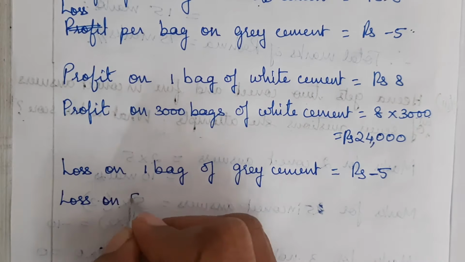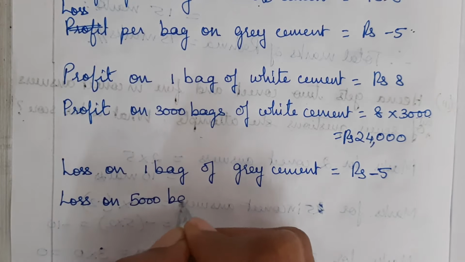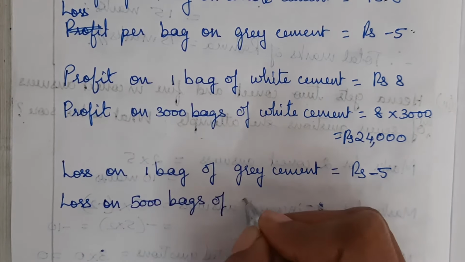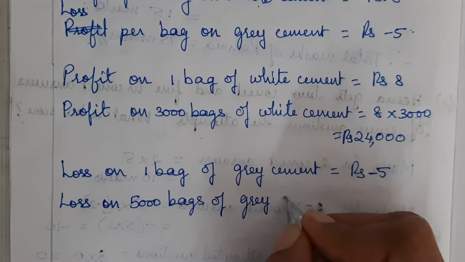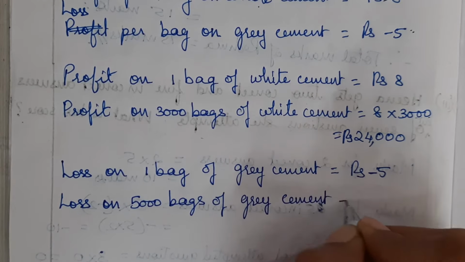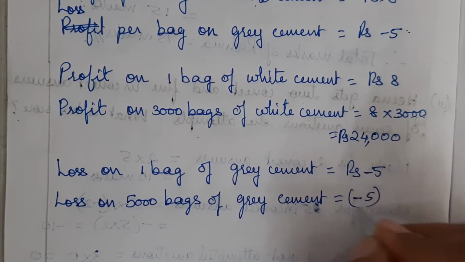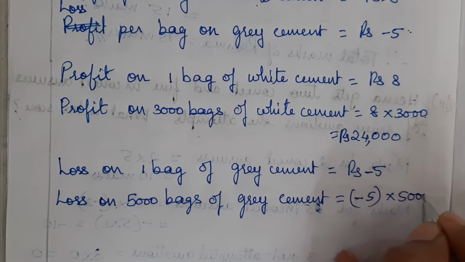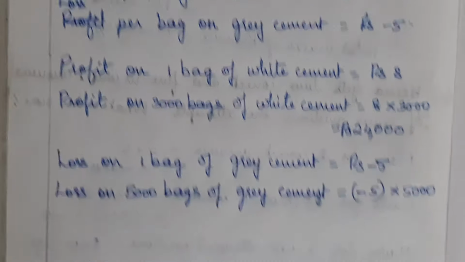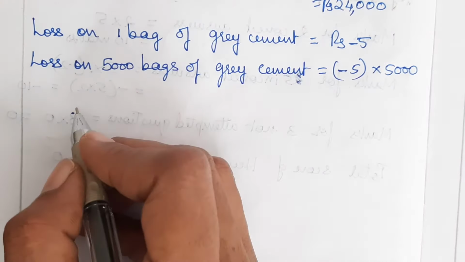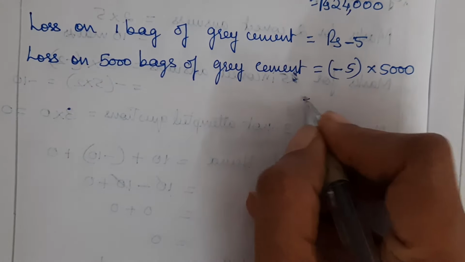So loss on 5000 bags is minus 5 into 5000.